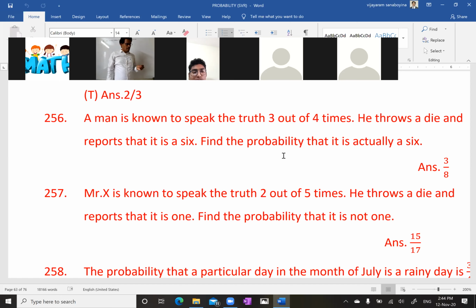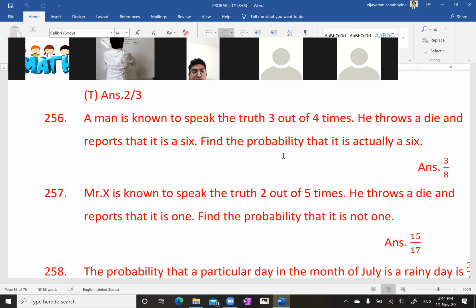He throws a die and reports that it is a 6. Correct. It is a 6. What is the probability that it is actually 6? Question is what, my dear? What is the probability that it is actually 6?